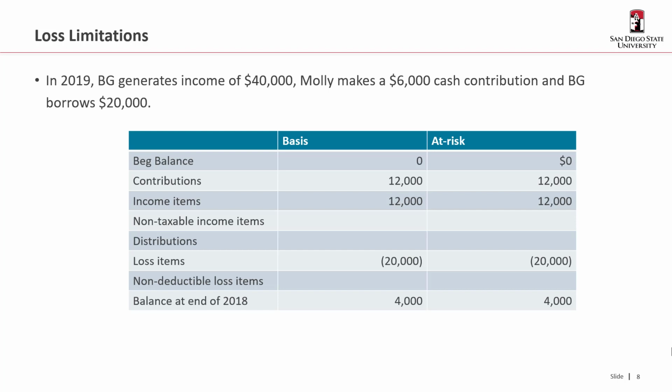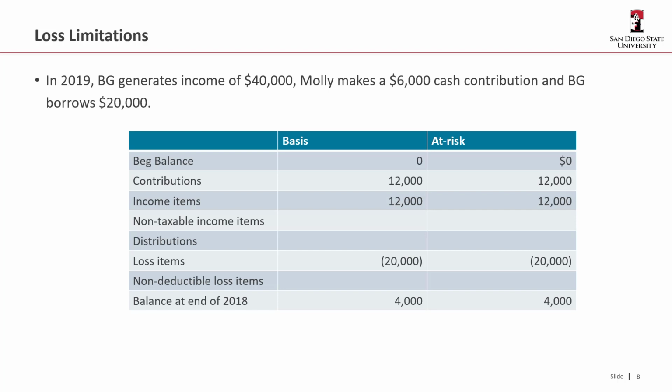So that's a $12,000 contribution. Her share of the income is also $12,000, right? That's 30% of the $40,000. So now we're up to $24,000, which means that we can start to use the suspended loss item. So the first thing we do is push the loss item through the basis limitation. So since we're up to 24, we use 20 of that. Our basis at the end of 2019 is 4,000.